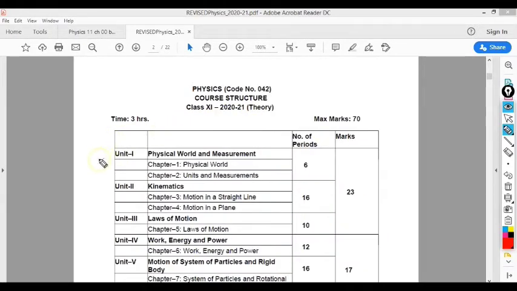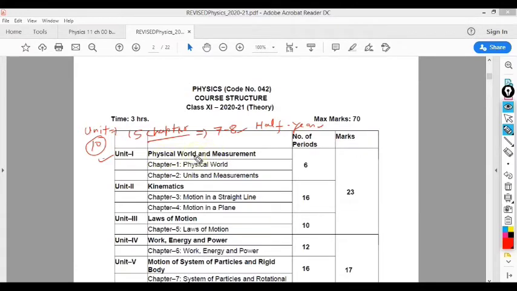So the total number of units in your syllabus is 10, and under these 10 units you have to study 15 chapters. Okay, out of which approximately 7 to 8 chapters will come in your half yearly examinations, and the same thing will be told to you at the time of the half yearly examinations as well.